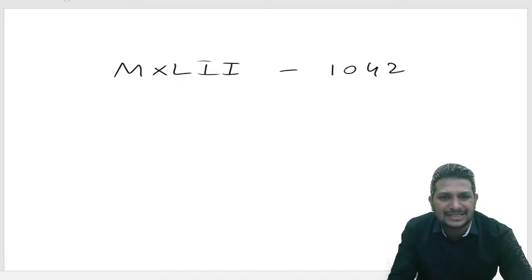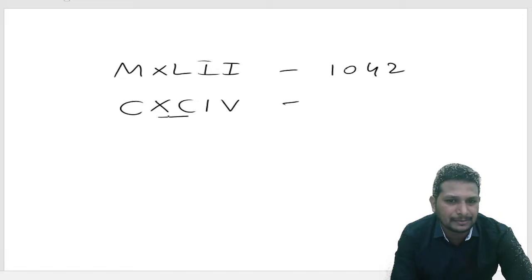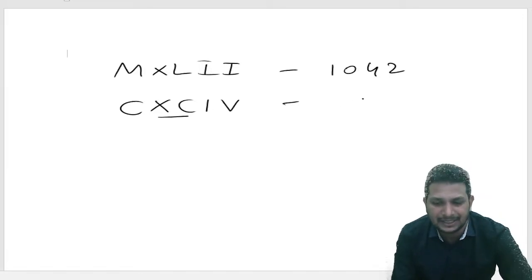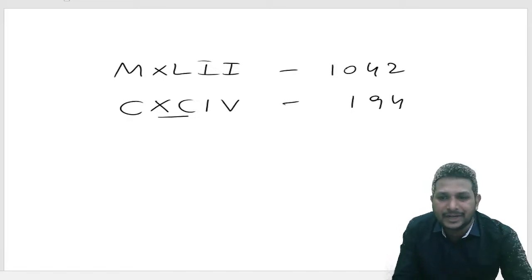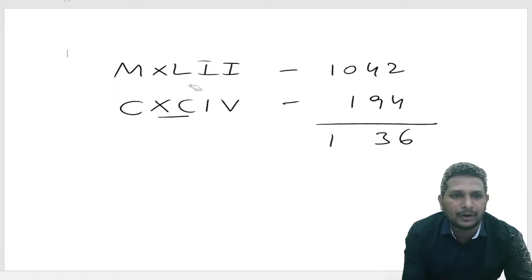Coming to the next one, CXCIV. Okay, 5 symbols. So 100 after 10, but before C they gave X. That's nothing but 194. According to the question, we need to add both of these first. When we add, what do I get? 6 and 4 is 10, with a borrow, so 1, 2, 3, 6. That is 1236.